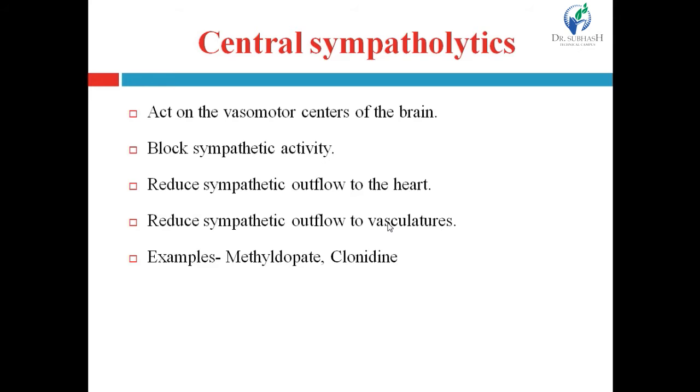Again, when it reduces the sympathetic outflow to the vasculature, it leads to a decrease in sympathetic vascular tone, which causes vasodilation. That means it decreases the peripheral resistance and systemic vascular resistance, and that in turn decreases arterial pressure. Examples are methyldopa and clonidine. Methyldopa is an ester of methyl dopa.